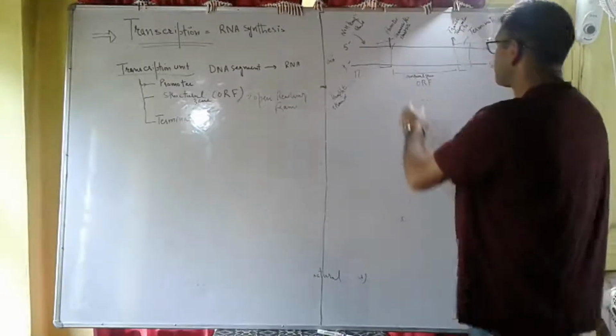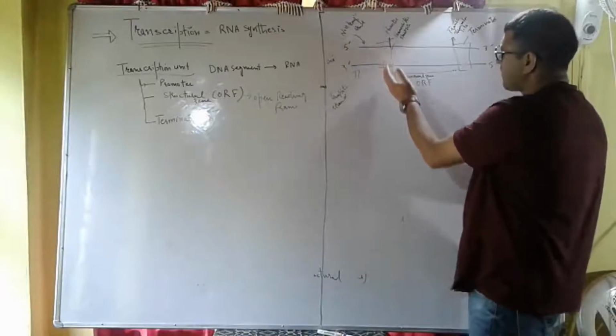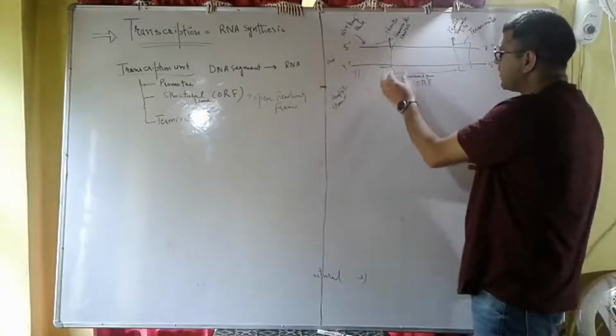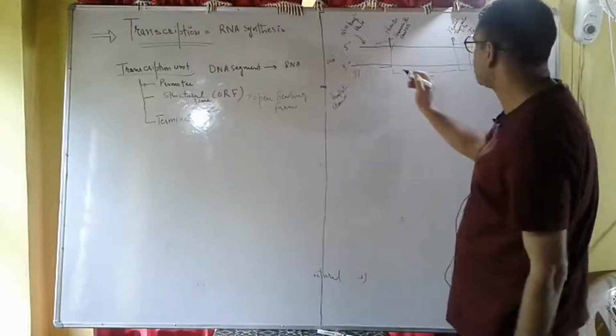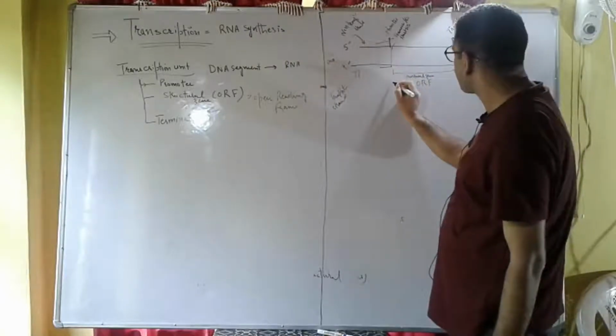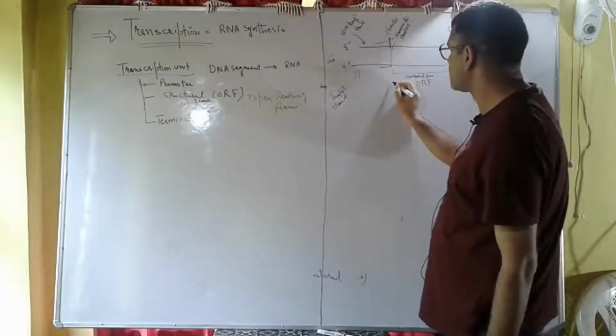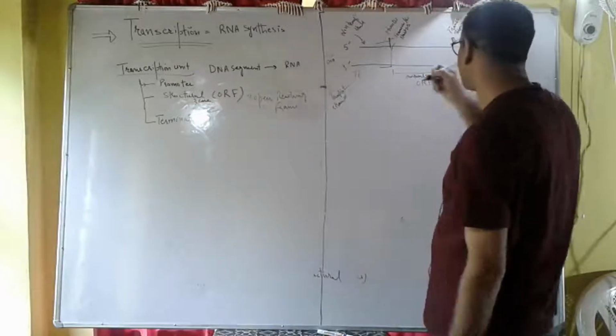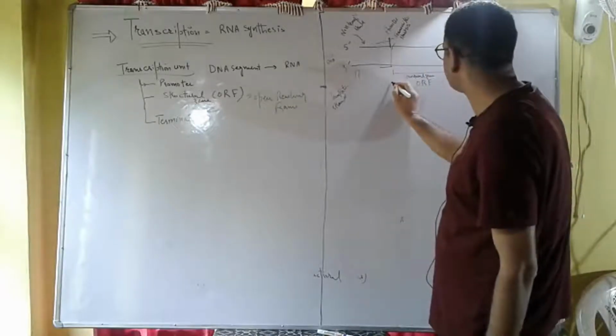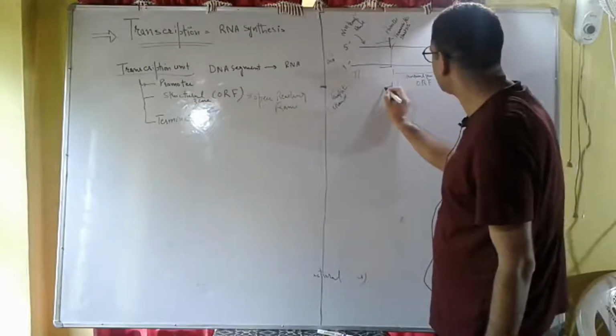Now, this is the transcription start site. This represents what? The upstream of the structural gene.